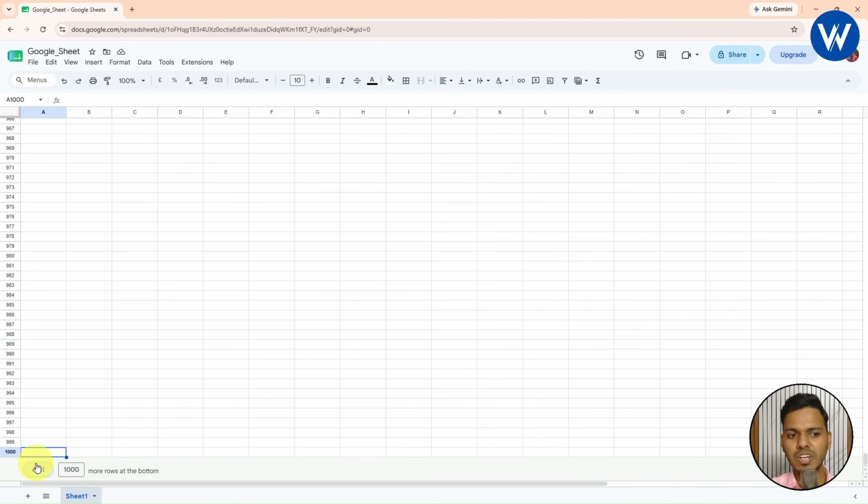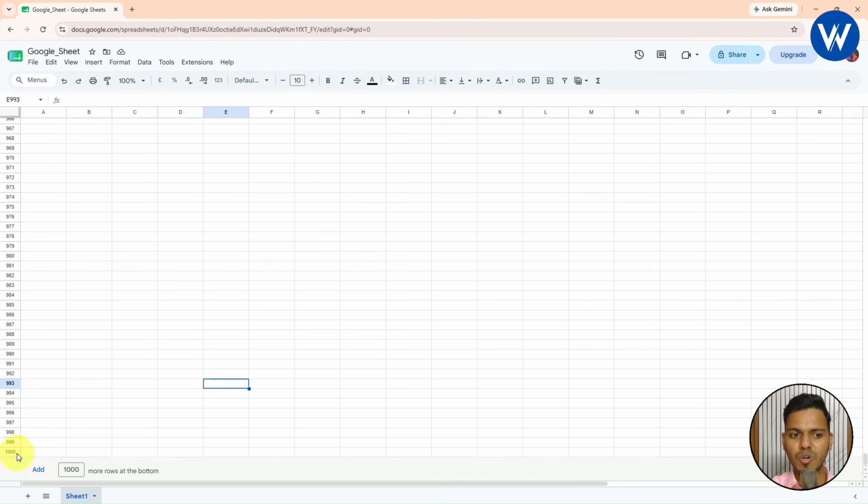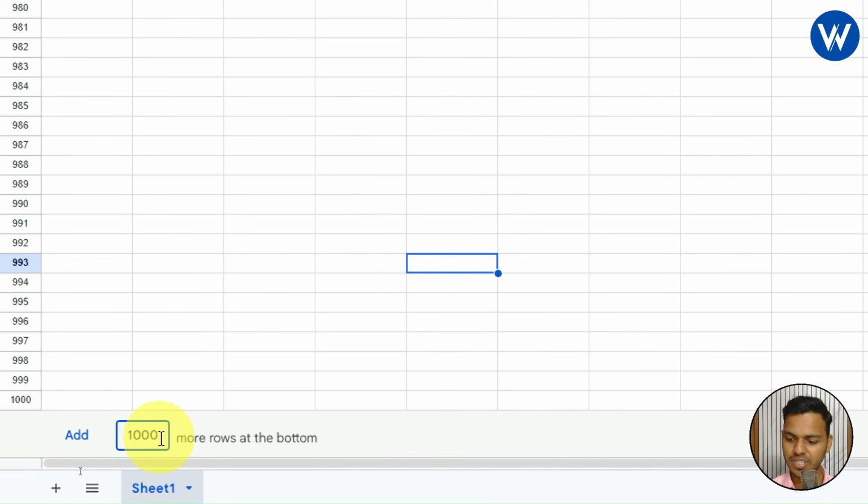Now you might be wondering how we can add rows. If you do it manually like this, insert one row above or below, it will be time consuming. Let's suppose I want to add 10,000 rows. So what you can do is, here we can see one option is available, add. So here instead of 1000, I will simply take 10,000.